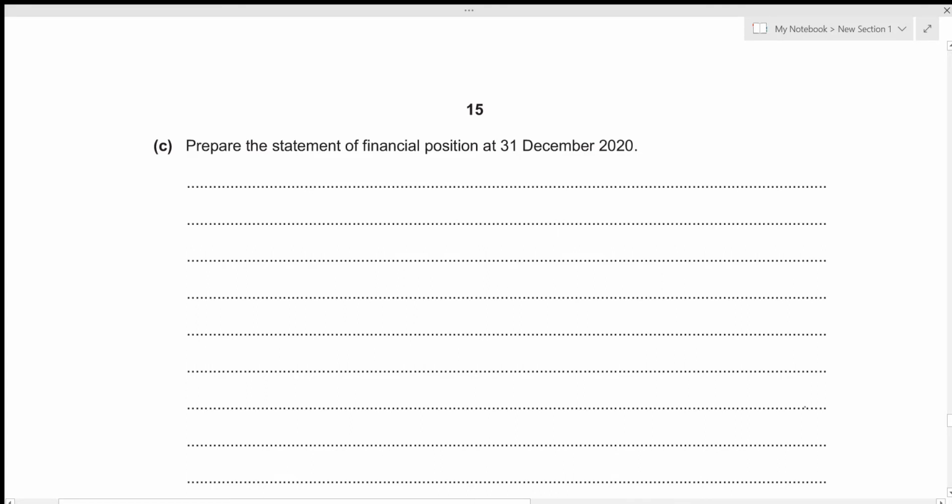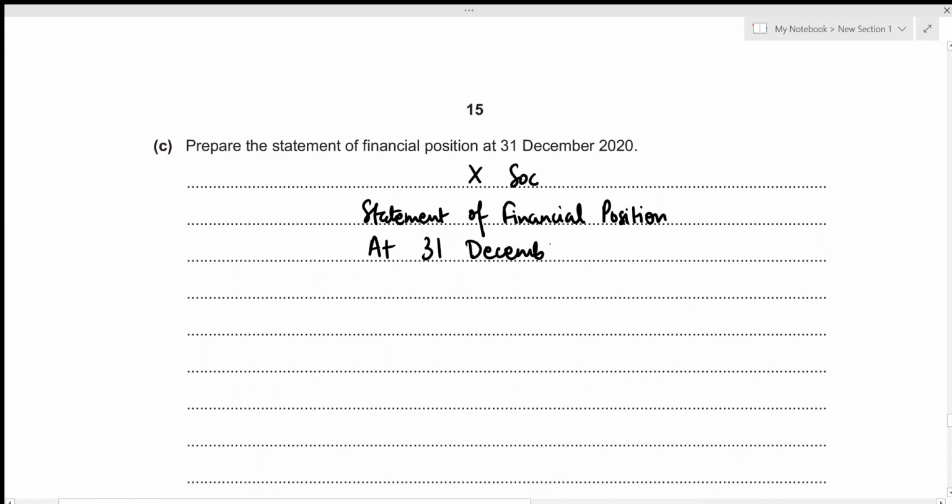For the third part, we need to prepare the statement of financial position at 31st December 2020. Okay, so we are preparing the statement of financial position for X Society. That statement of financial position. And we are preparing it at the date of 31st December 2020. Okay, we will be starting with our assets section, and we are going to categorize it into non-current assets and current assets.